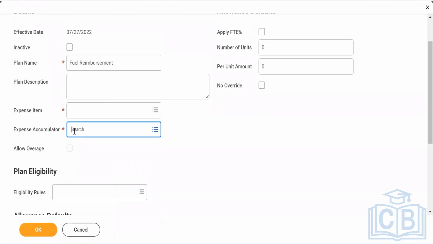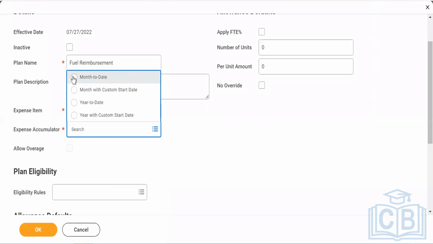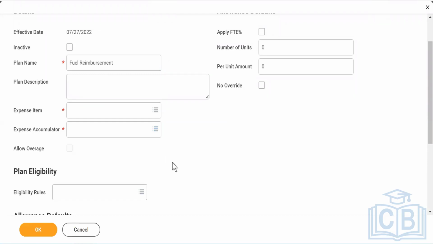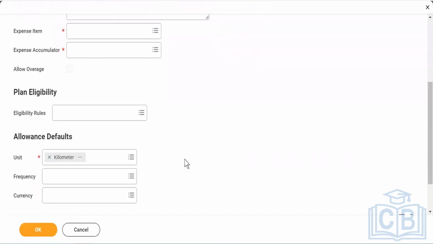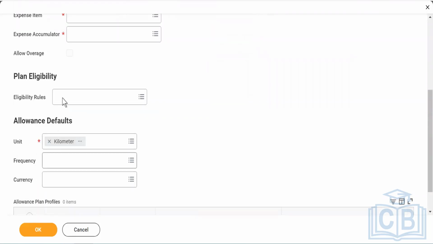And again, generally everyone claims it month to date. No one waits till end of the year to claim the fuel bill. They will do it every month. So it will be basically month to date, month to custom start date, whatever you want to use, both the options are available. And then again, you need to put the unit, frequency, currency. Here, you can add your eligibility rule because not every employee gets the fuel reimbursement. If you are on such a level like director or senior manager or senior director, then you can claim it. So in that case, you can put this as an eligibility rule.